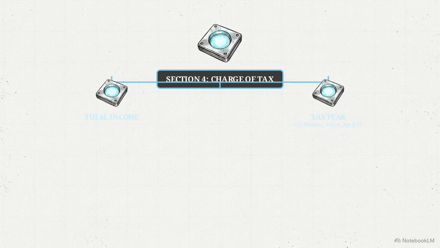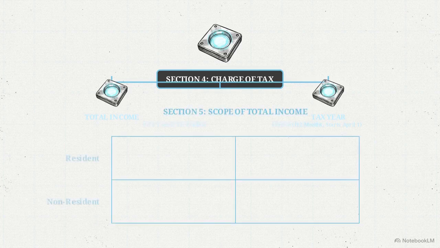This 2x2 matrix represents the territorial net deployed by Section 5. Once the timeline is set, this section determines the geographical reach of the tax by plotting a person's residential status against the origin of the income.